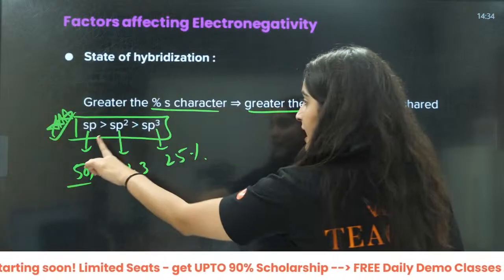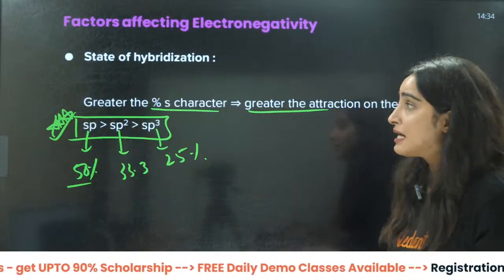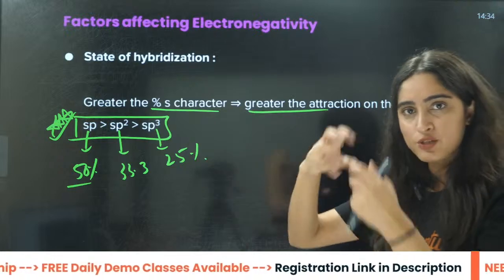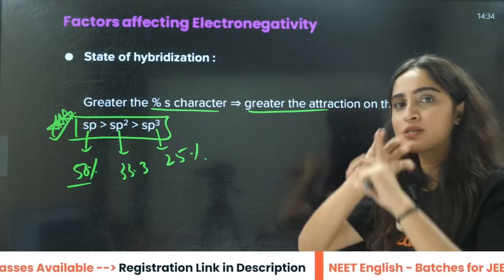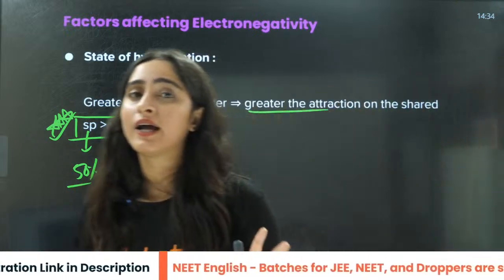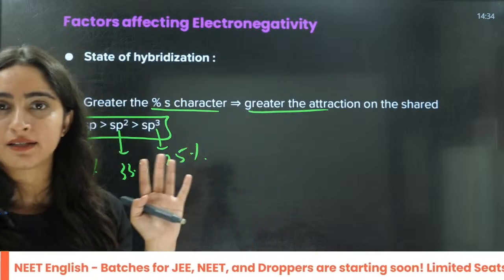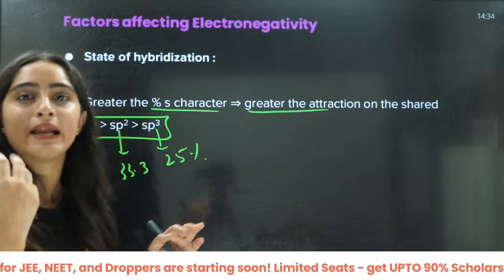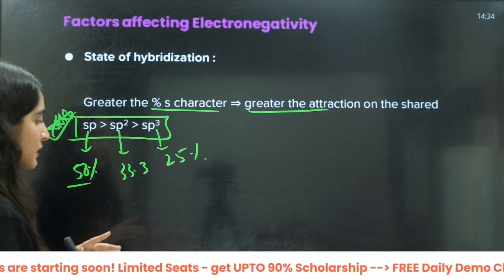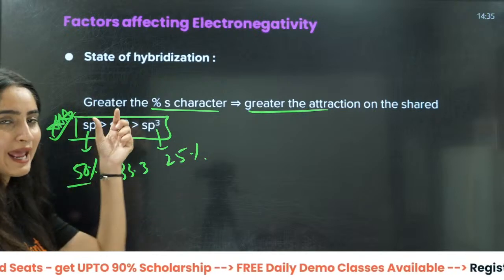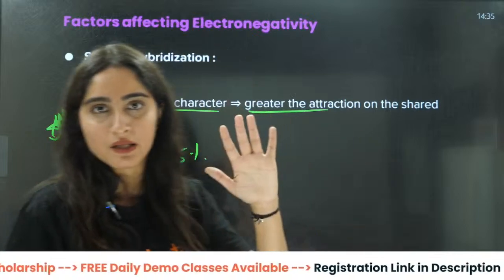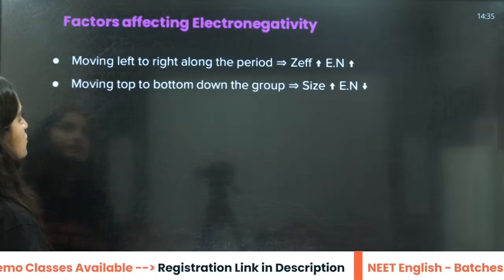So the percentage s character is maximum in sp. That is why it is going to attract the electron, because s character means more electrons will be spread out in the s character. The electronegativity will be more here, right? So always remember sp, then sp2, then sp3. This we will use in organic chemistry also.